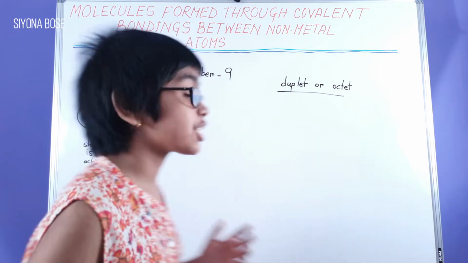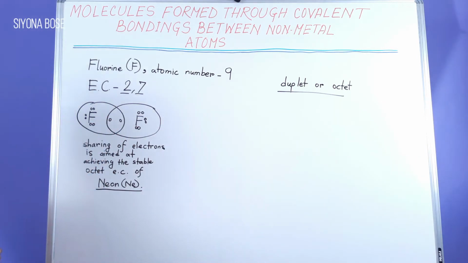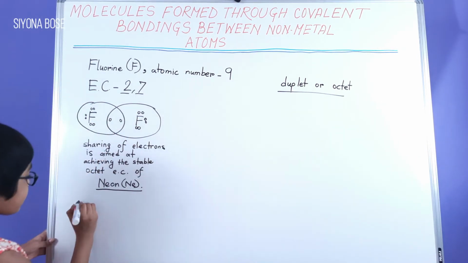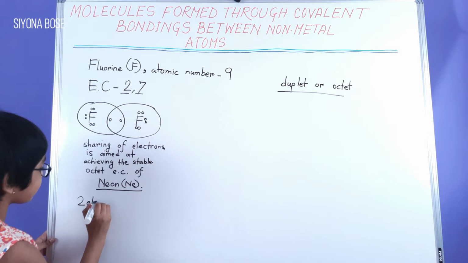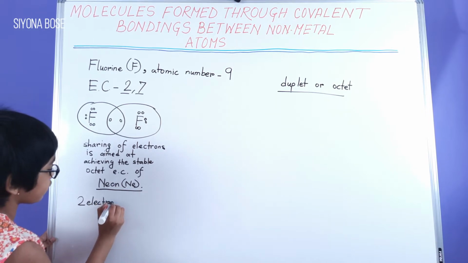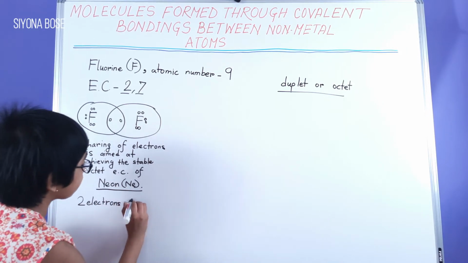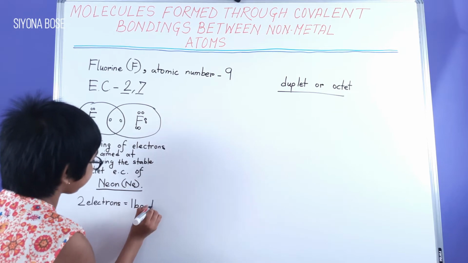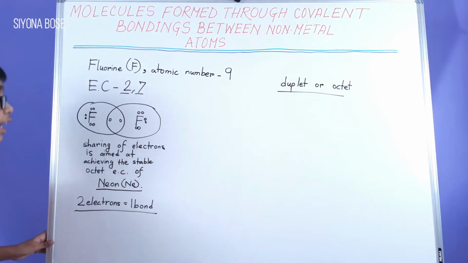Here we are sharing 2 electrons in the overlapping center, and we know that 2 electrons is equal to 1 bond. We have to keep this in mind.